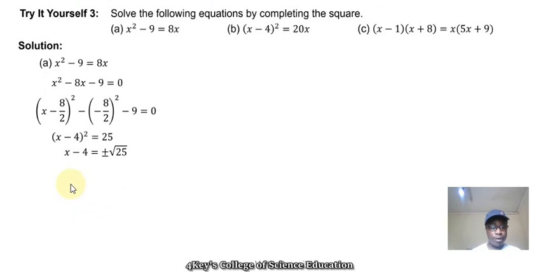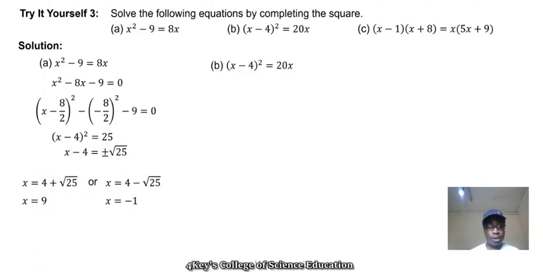If you simplify there, you find the square root of x minus 4 squared, which becomes x minus 4 is equal to plus or minus root of 25. So you have two possible solutions because you're going to have a positive root and a negative root. And you simplify that, you get x is equal to 9 and x is equal to 1. Let's do another one just quickly.